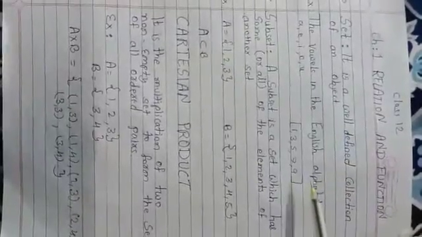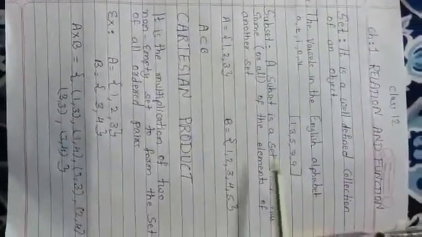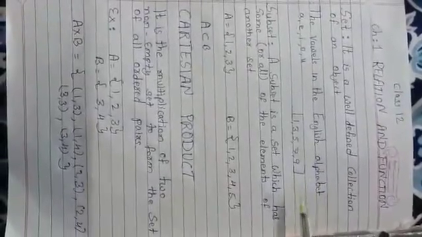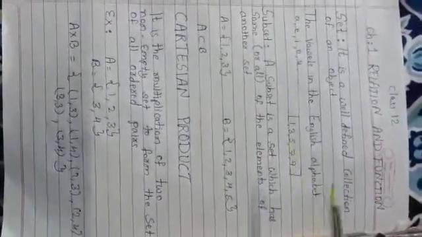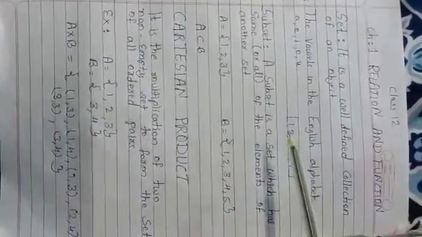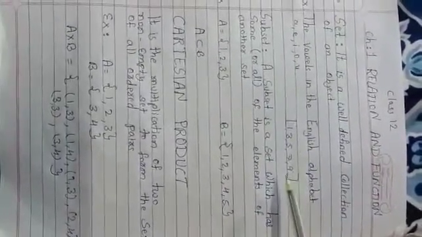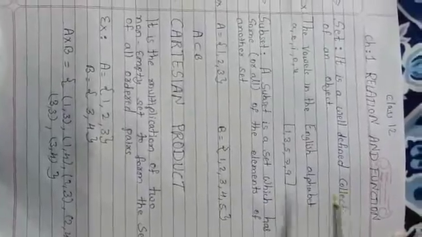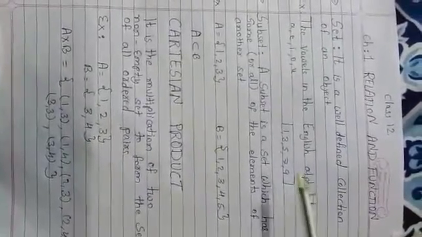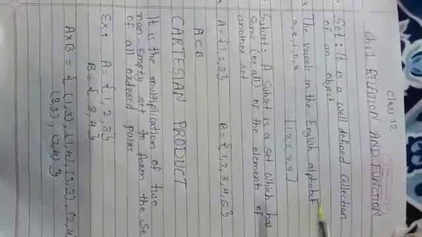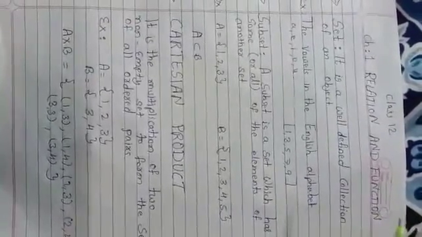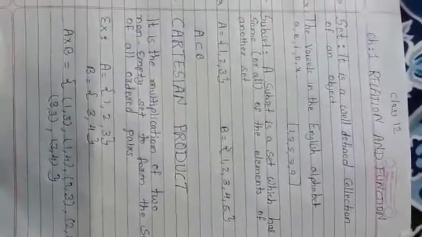Another example of well-defined set, it will be what? Collection of odd natural number less than 10. Here also I will get the same answer from you all. It will be what? 1, 3, 5, 7, 9. Here it is also not changing from individual to individual. It is same. So it is called your what? Well-defined set.